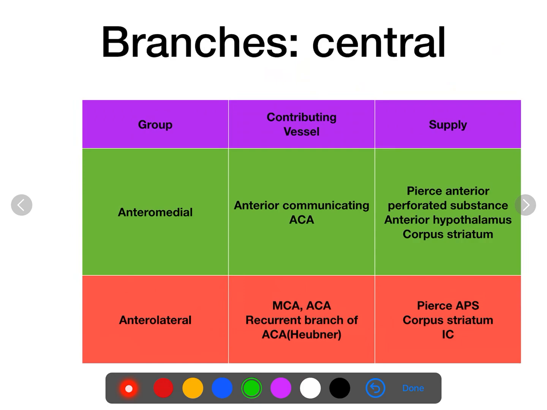The anteromedial group, formed by the anterior communicating artery and anterior cerebral artery, pierces the anterior perforated substance and supplies the anterior part of the hypothalamus and corpus striatum. The anterolateral group, formed by the middle cerebral artery, anterior cerebral artery, and the recurrent branch of the anterior cerebral artery, pierces the anterior perforated substance and supplies the corpus striatum and internal capsule.